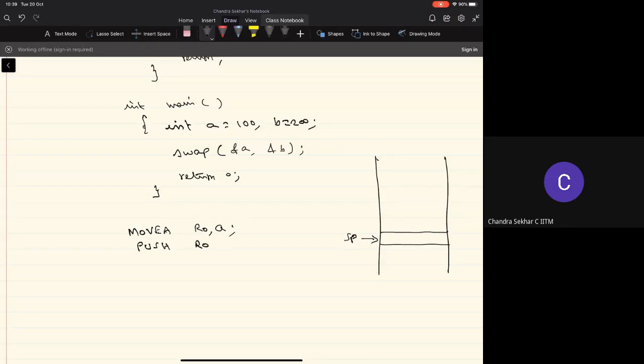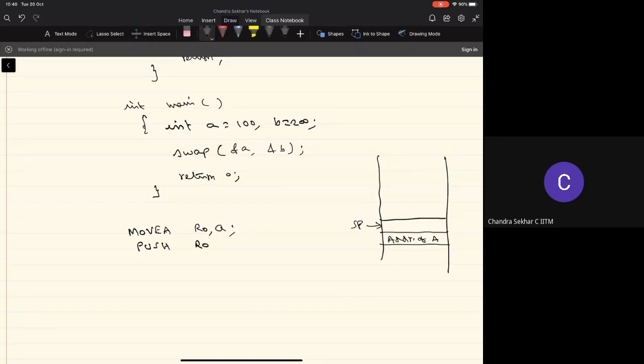After this push operation, what will be available at the top of the stack is the address of A. Now we'll increment the stack pointer so that it points to the next location where I can push the next element.